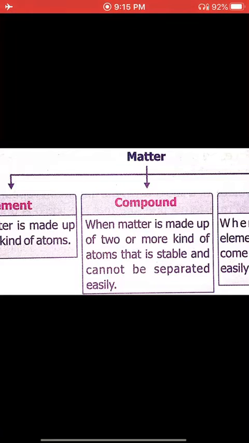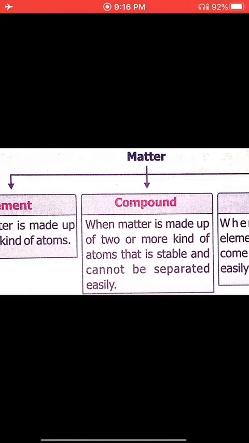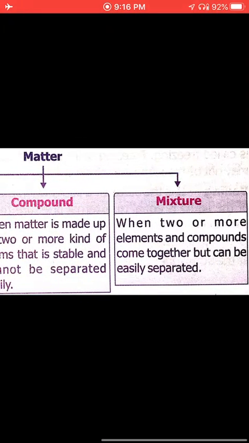So when there are two different types of atoms which cannot be separated, it is considered a compound. So a compound is a substance which cannot be separated, and it should have two or more atoms together. Okay, now next is mixture.